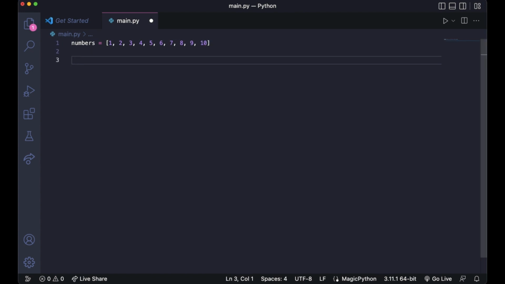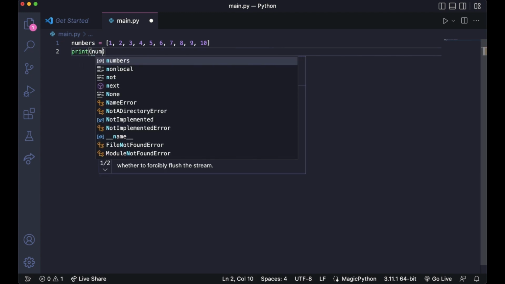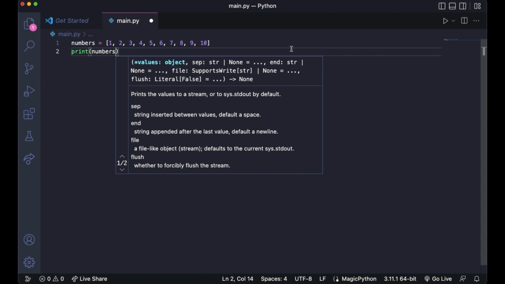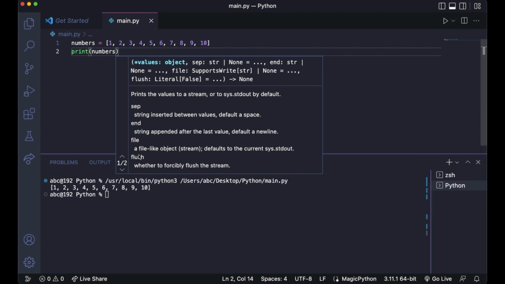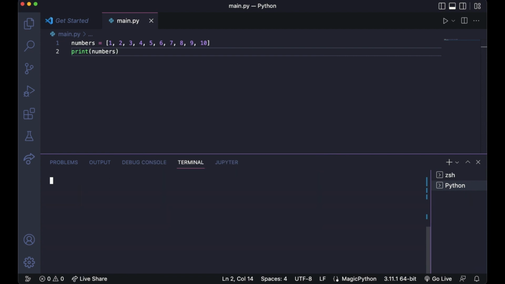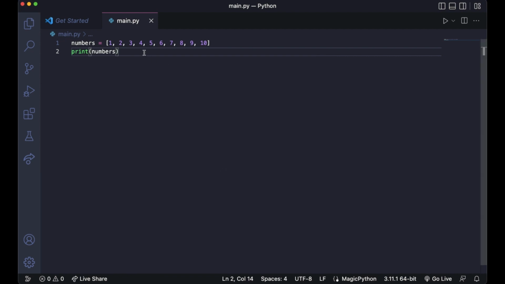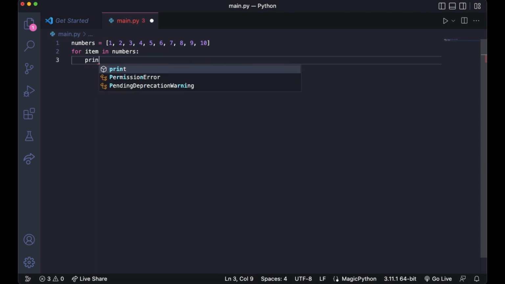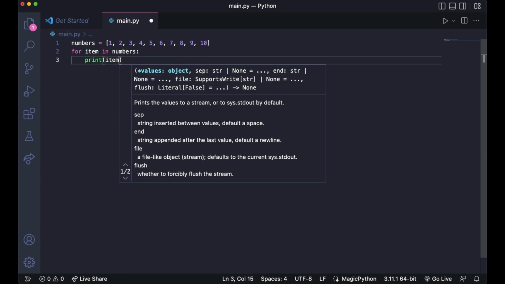Let's say we want to print these numbers, but we cannot just simply print numbers, right? We want to print them on separate lines. So the way you do that is you use for loops. So for, let's say, item in numbers, and then you print this item.